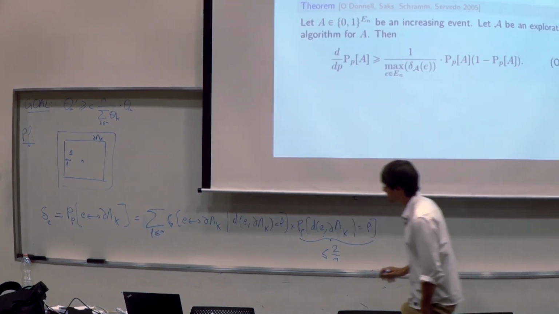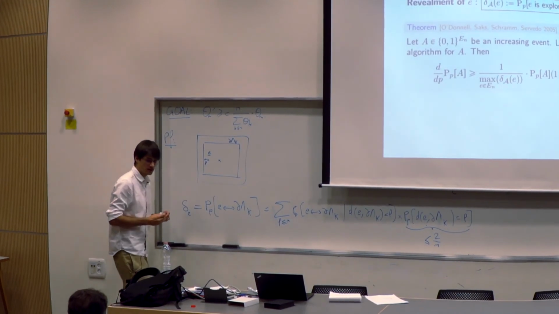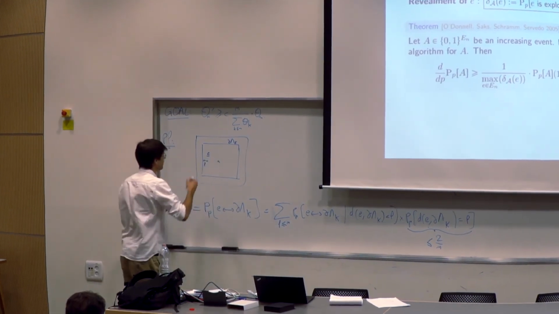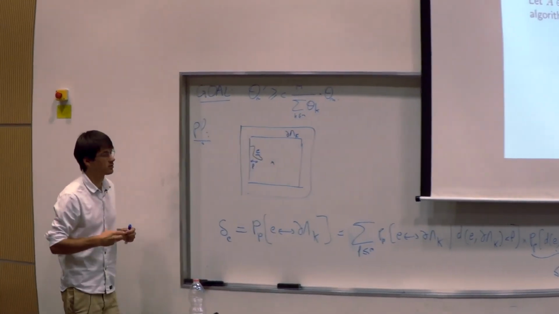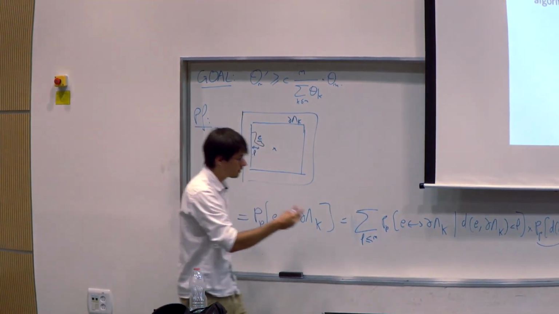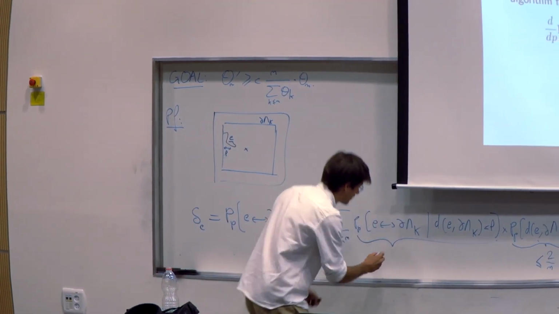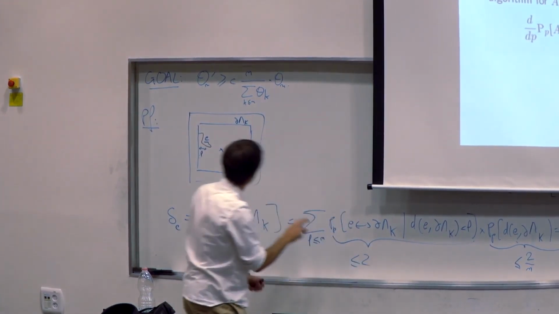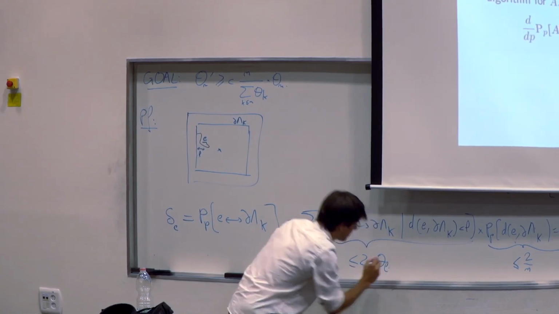This is easy. But now, imagine this distance is exactly L. The event I'm looking at is the event that I have a connection from this edge, so one of the two extremities, to this box. And you see that at least from one of the two edges, you must have a path that goes to distance L. So this is smaller than 2, the 2 from just because I have one extremity, times theta L.